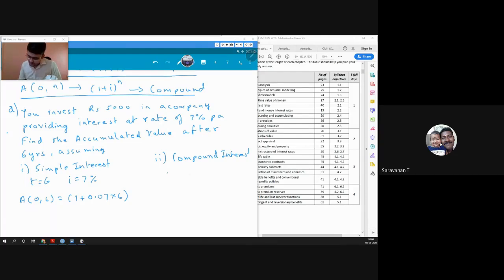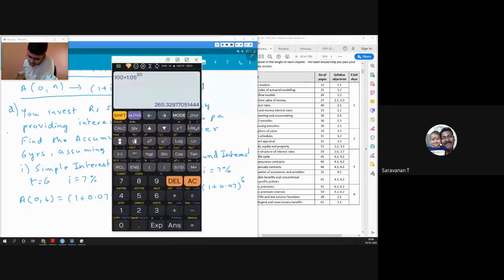Similarly, for compound, we'll have n equals 6 years and i equals 7%. Our accumulation factor from 0 to 6 is going to be 1 plus, again, 0.07 raised to 6. This becomes our accumulation factor. I think 1 plus 0.07 into 6 is 1.42.